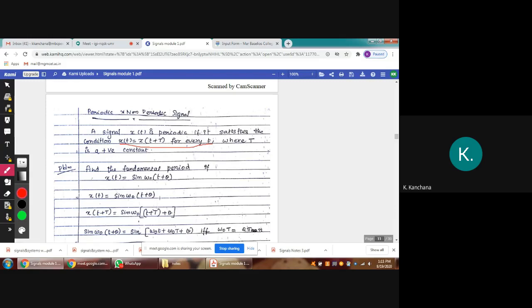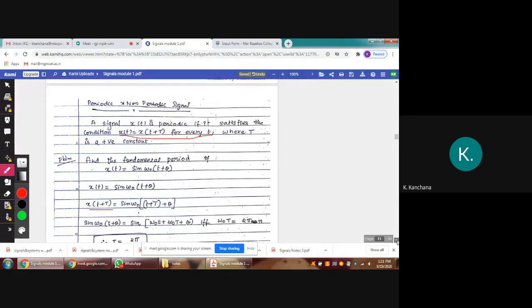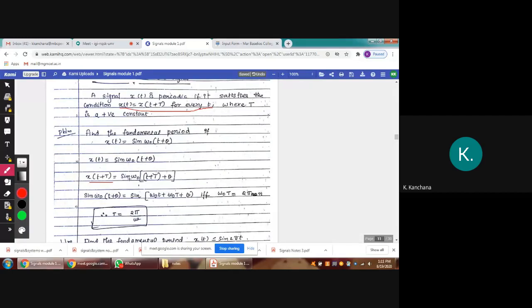Now we are going to find x of t plus capital T. In the small t, we add capital T. So x of t is sine omega naught t plus theta.